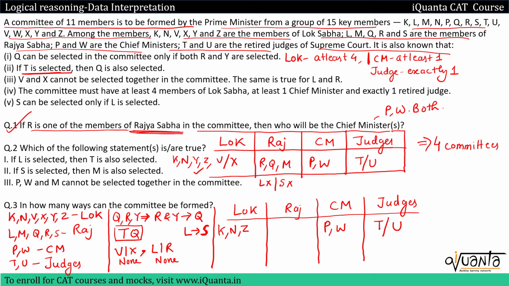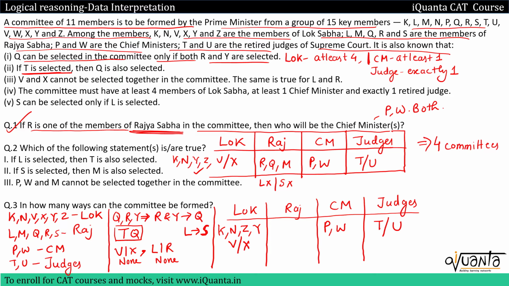See, related to Y we had only one condition. Q can be selected in the committee only if both R and Y are selected from the first loop. So for selection of Q, selection of R and Y is important. But if I just want to select Y, then there is no relation to Q. So I can always select Y as well in Lok Sabha. Then among V and X, we can select only one.